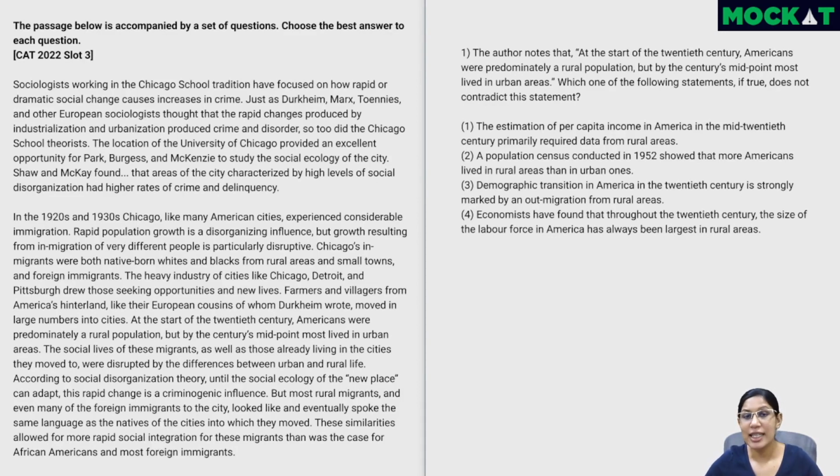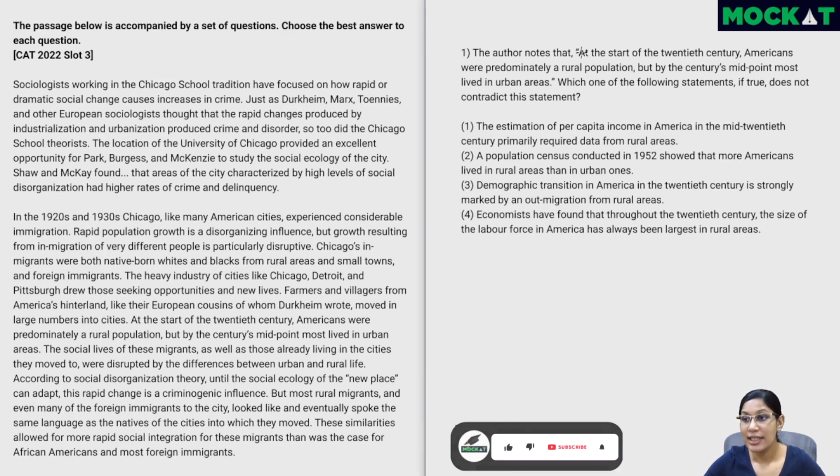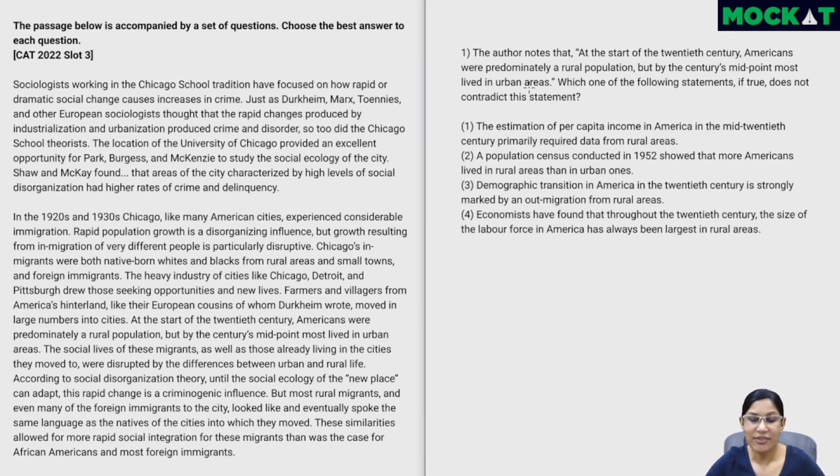Now the first question has a particular sentence which is given from the passage. So once we go through this sentence in the context of the passage and that relevant paragraph, we can immediately solve this question. We just need to find something which is not contradicting this statement.